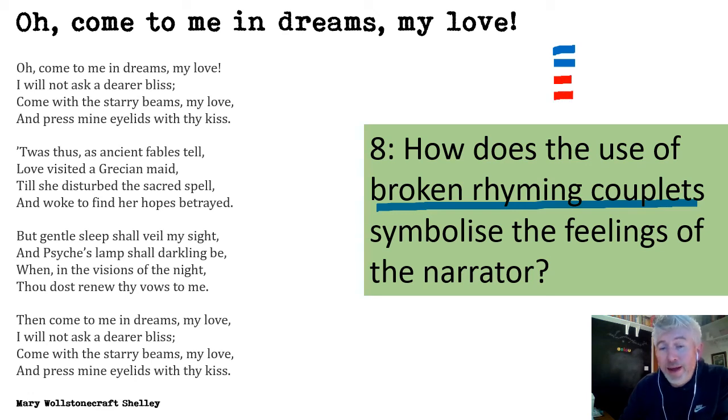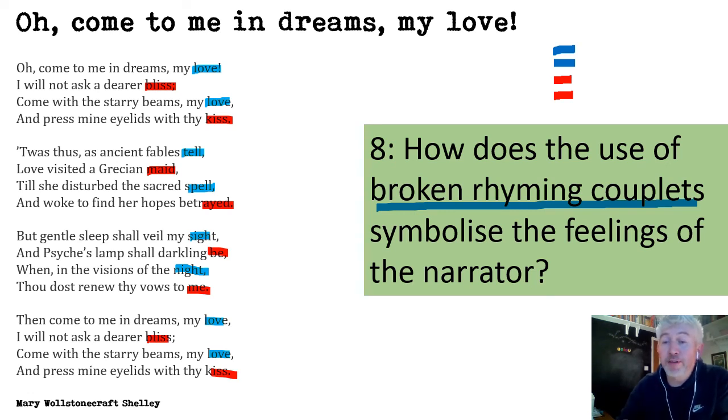Now here in this poem, we have a rhyme pattern all the way through. We've got love, and we've got love. But you'll notice here we've got bliss and kiss. And then in stanza 2, we've got tell and spell. And then we've got made and betrayed. And that goes all the way through. The first and the third line of each stanza rhyme, and the second and the fourth lines rhyme. Of course, the last one rhymes in the same way as the first stanza. So that's what's called broken couplets.